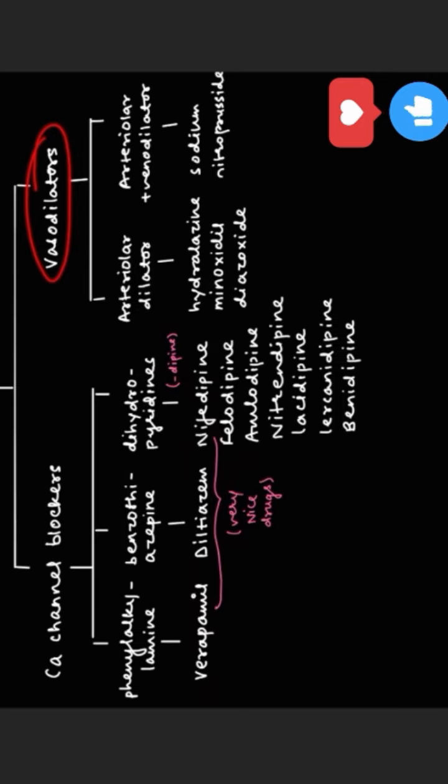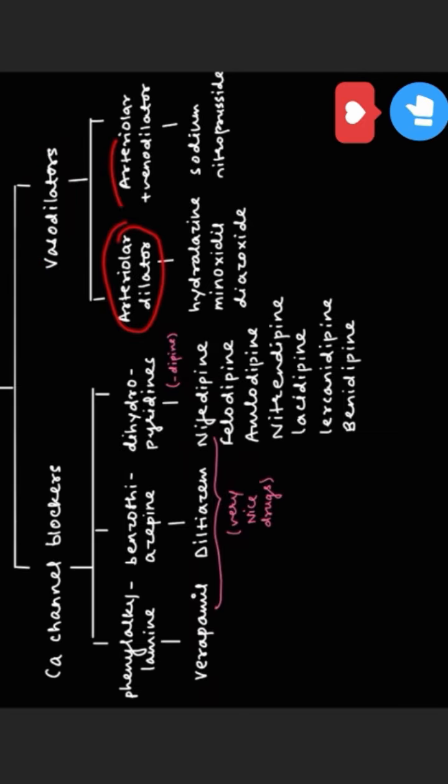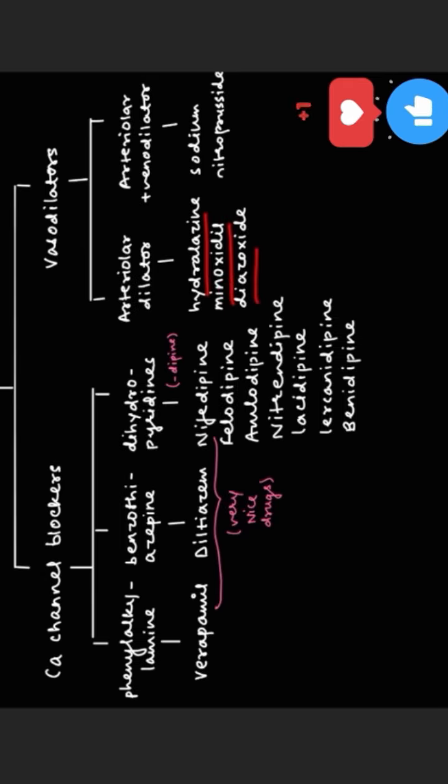Last one is vasodilator. It is divided into 2 types: arterial dilators, and arterial plus venodilators. Arterial dilators include hydralazine, minoxidil and diazoxide. Arterial plus venodilator includes sodium nitroprusside. So this was all about the classification of antihypertensive drugs.